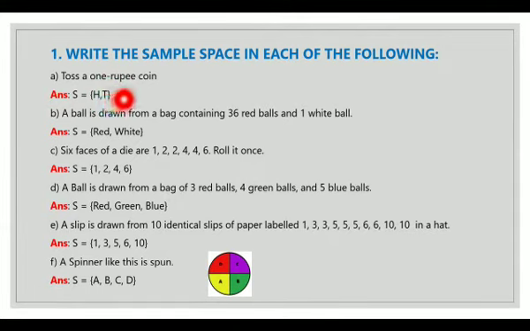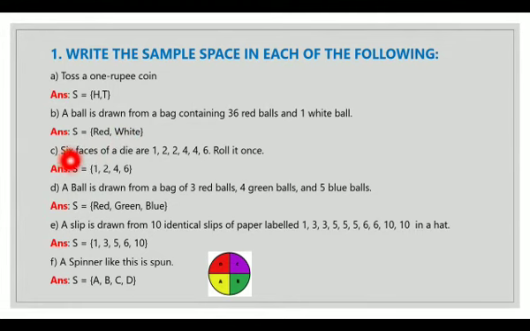A ball is drawn from a bag containing 36 red balls and one white ball. So what is the sample space? S is the sample space equals, in curly brackets, 36 red balls and one white ball. In a sample space we write it only once, we don't repeat anything. So I will write red only once and white once. So red comma white is the sample space.